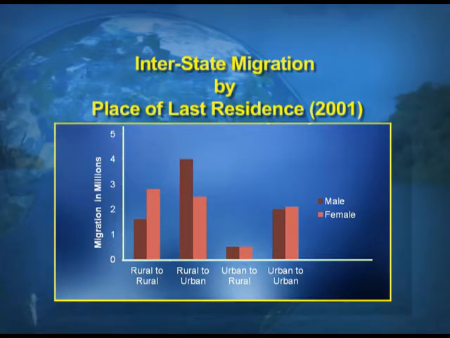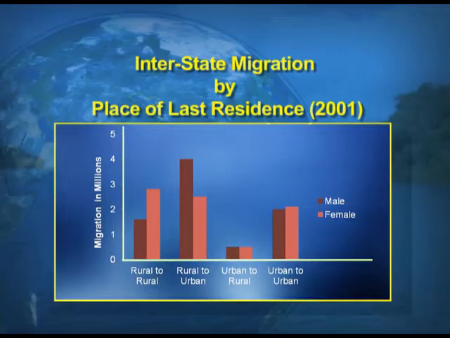Now, in this visual, if you see on your screens, this is the interstate migration. The previous one was the intrastate, where the migration is within the state. This visual indicates the interstate migration, that means migration from one state to another state. So, when the migration is from one state to another state, this is a long distance migration.